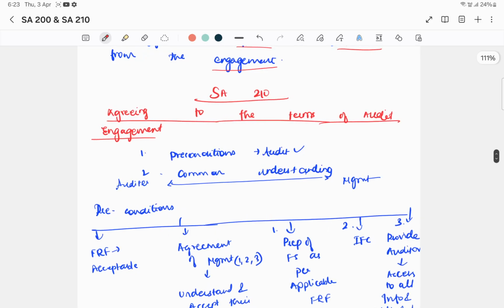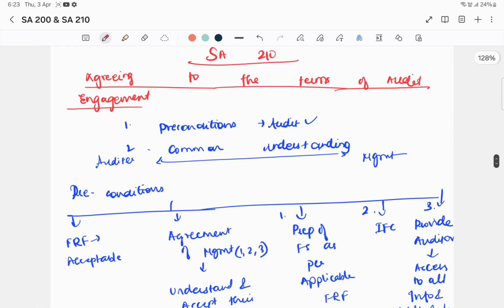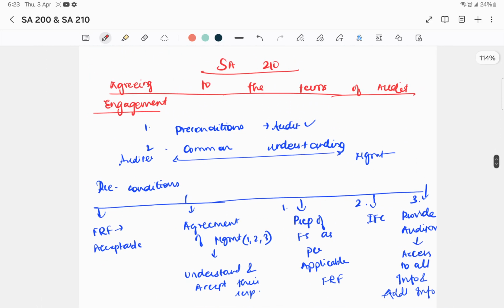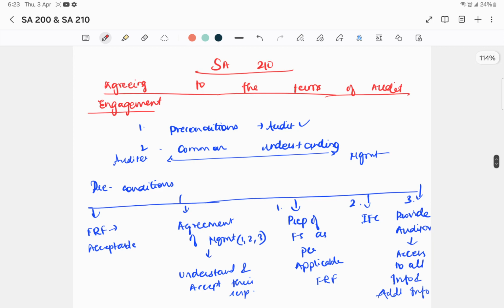Now we will go to SA 210, which is agreeing to the terms of audit engagement. So agreeing to the terms of audit engagement means the auditor and the client whose accounts we are auditing will have to agree and there shouldn't be any misunderstanding of terms. So for that we need to ensure two main criteria. One is preconditions, other one is common understanding. Preconditions of the audit will have to be present before we accept the audit engagement. And there should be common understanding between auditor and management.